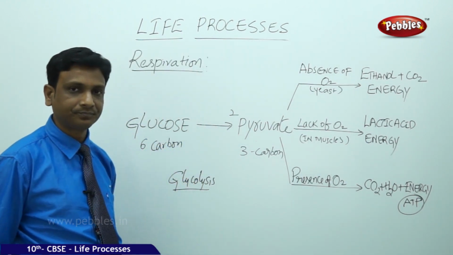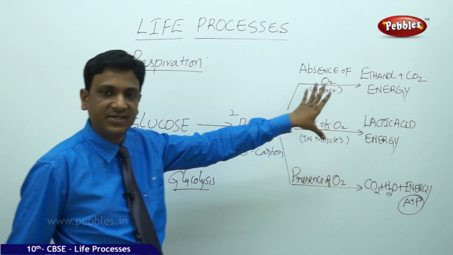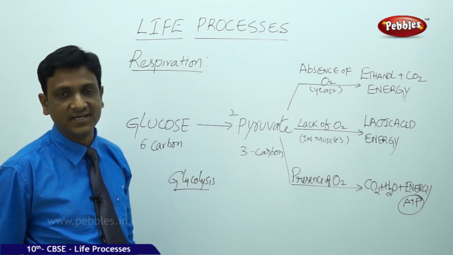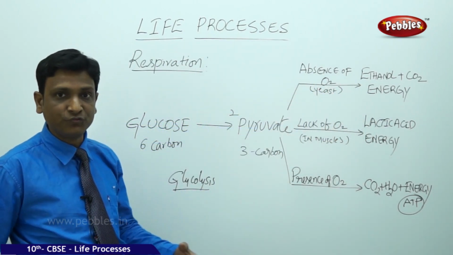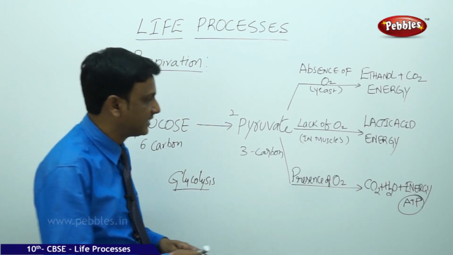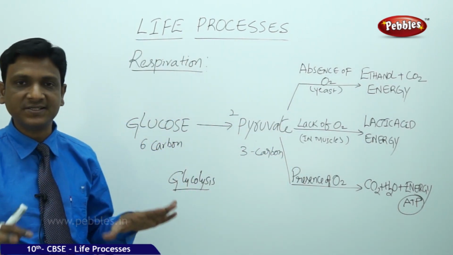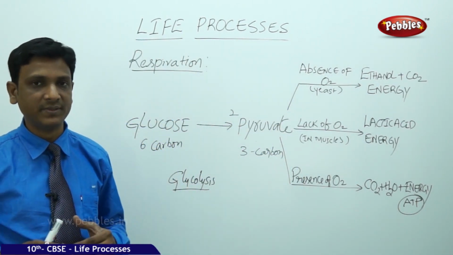In all the cases we see that energy is released. In which form can the cells readily use the energy? That is ATP. So in respiration, energy is finally released in the form of ATP.